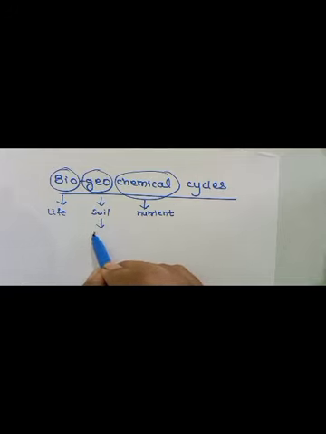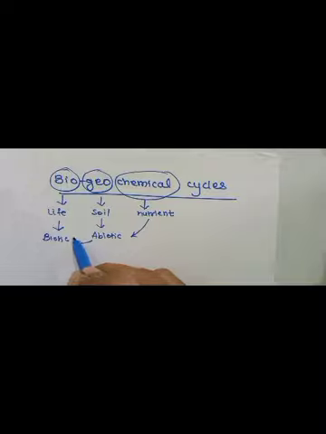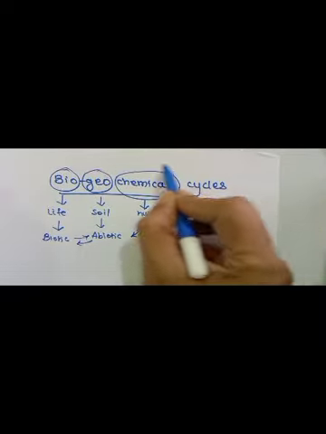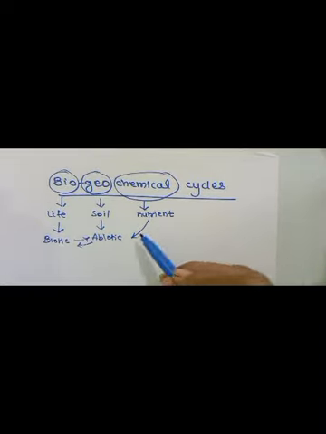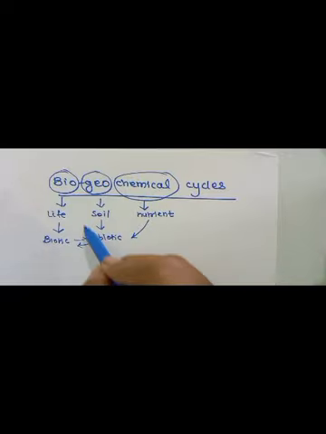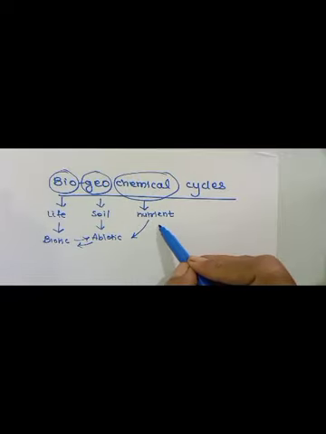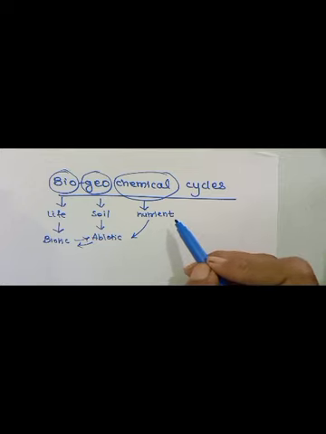organism. We all know soil is nothing but the abiotic component, whereas all the living creatures form the biotic component. So this flow of nutrients between the biotic and abiotic component is known as the biogeochemical cycle. We have seen in the last part that energy is a one-directional flow. That is, it takes place from one level to another, but it never returns back. Whereas this biogeochemical cycle, or the nutrient cycle, is one of the important cycles.